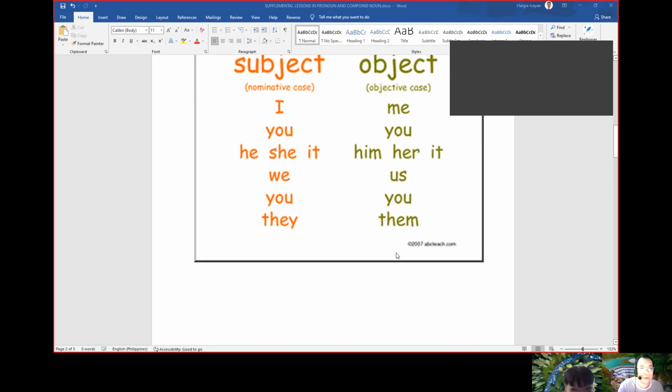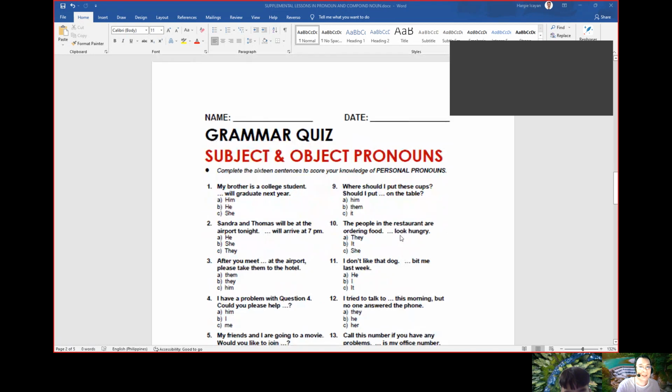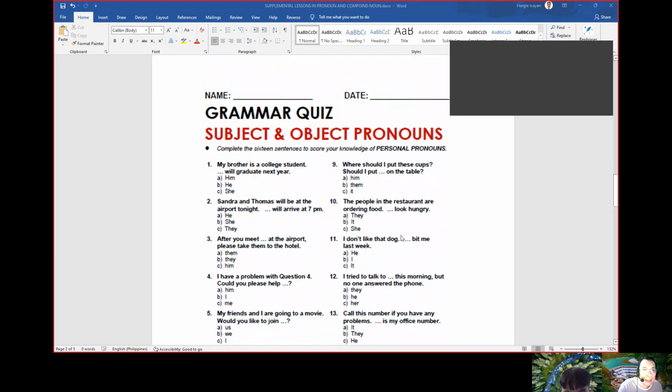Okay, now let's try to do this one. Let's try to do maybe one to five for a while, so one, two, three, four, five. Let's do this and then we have to go back to our lesson. Can you read sentence number 1, Min? My brother is a college student.